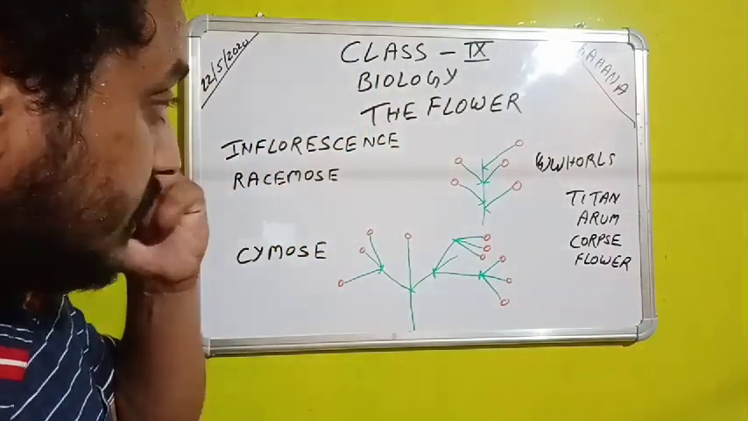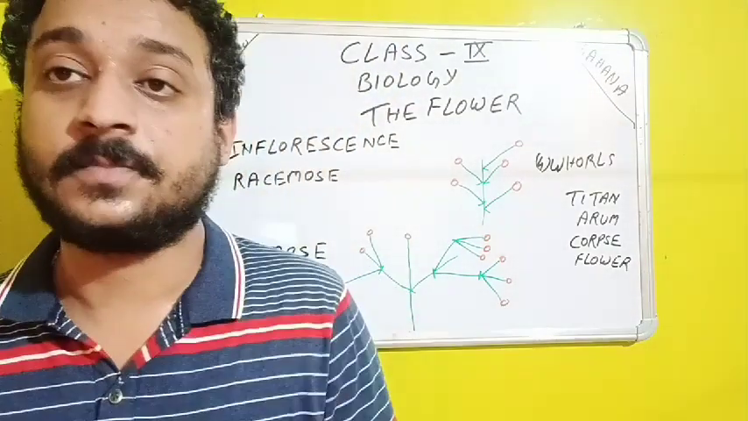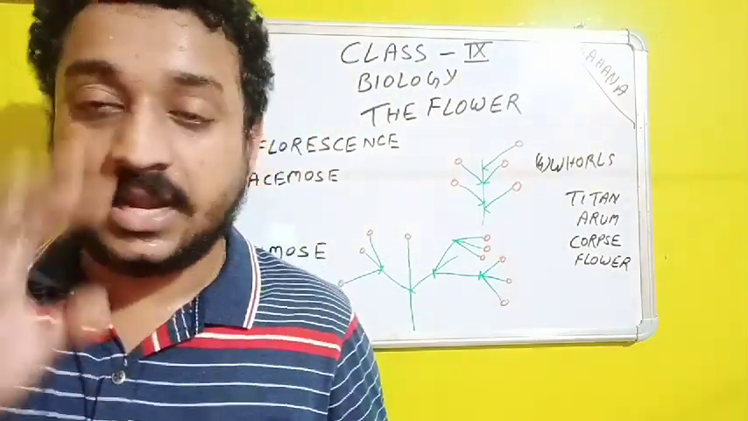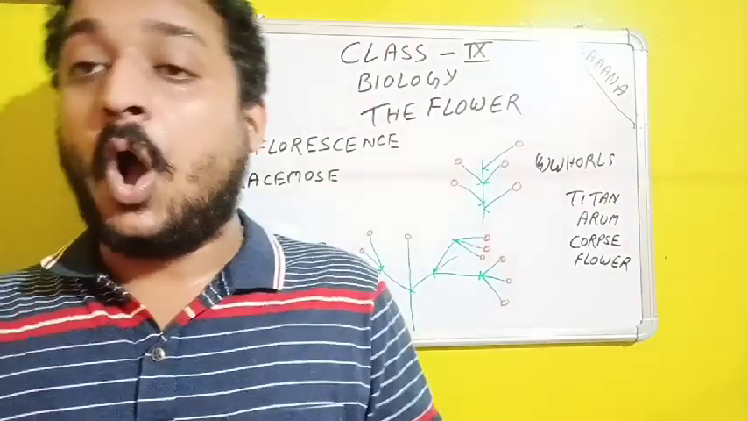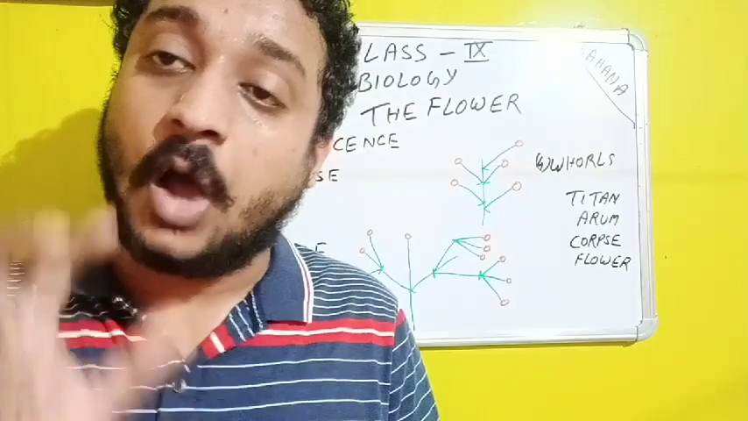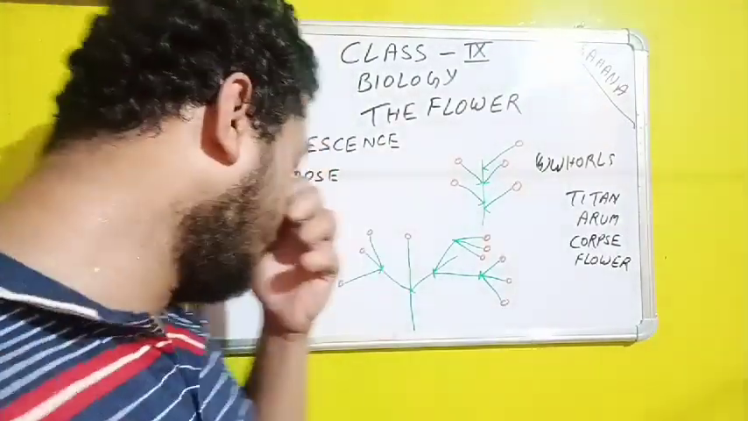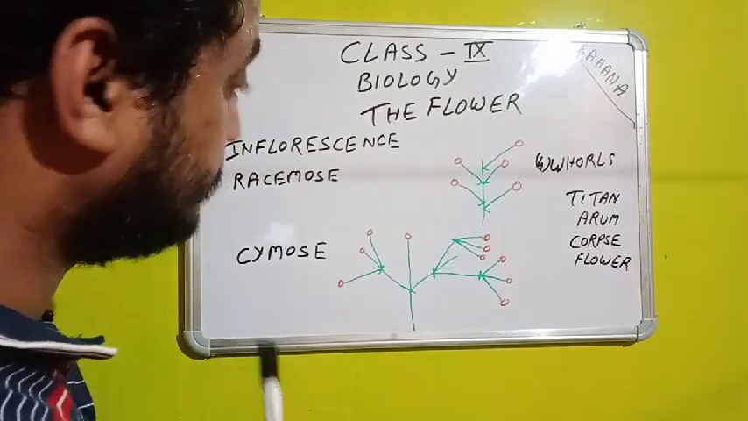Now, having said this, our next and foremost topic is placentation. What is placentation? Placentation means the arrangement of the ovules inside the ovary. How the ovules are arranged in the ovary is called placentation. So, in placentation, what happens?